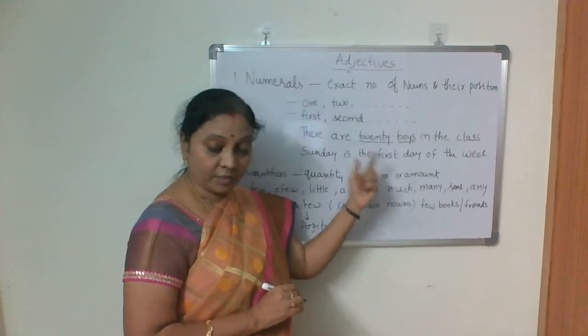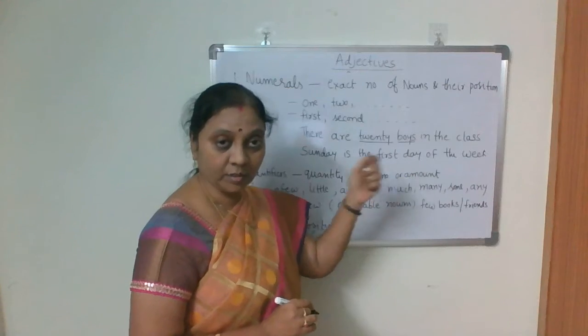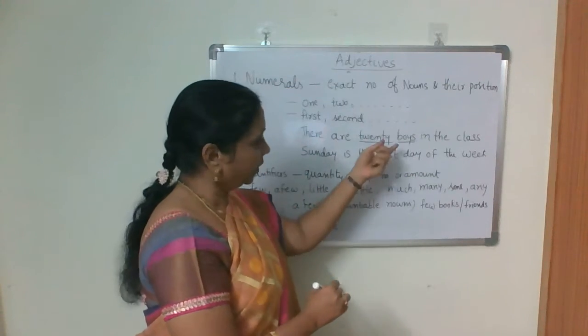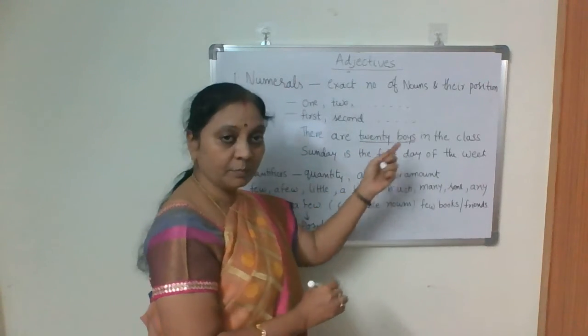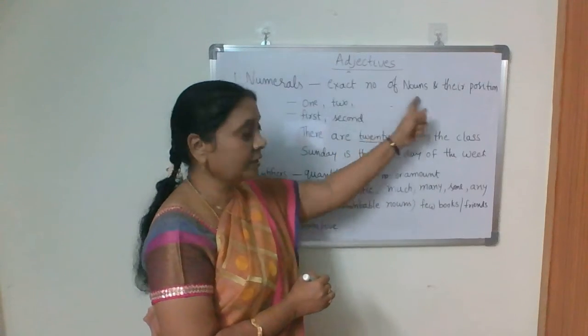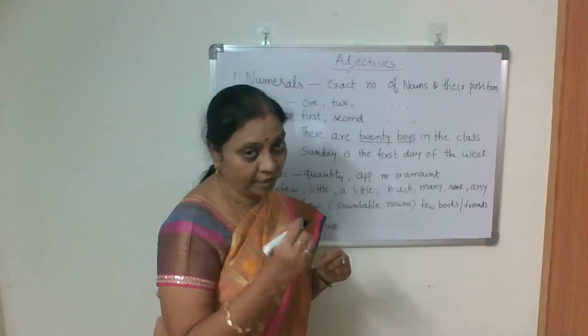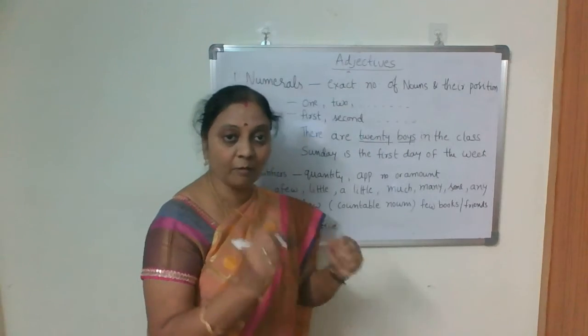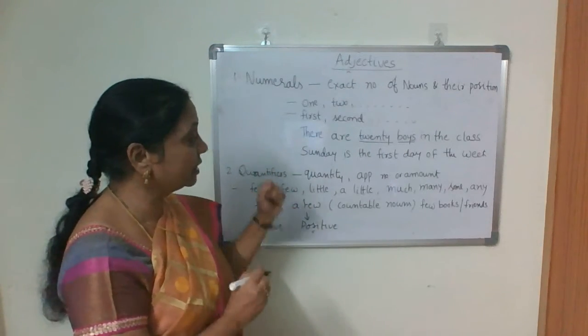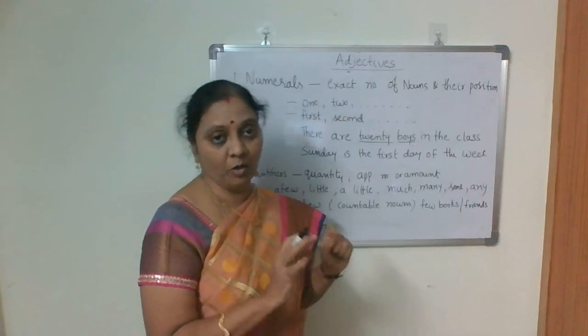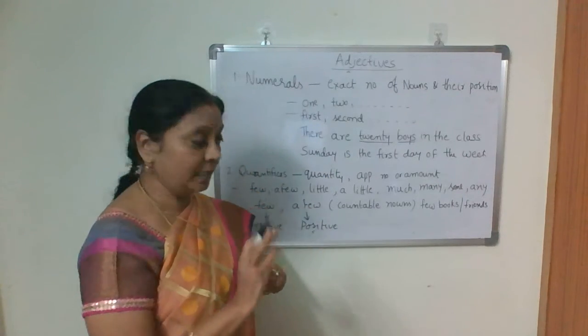These adjectives always talk about the nouns. So this number is talking about the exact number of nouns. That is the definition, isn't it? The 20 expresses the number of boys in the class. How many boys are there in the class? 20 boys. So 20 is an adjective.